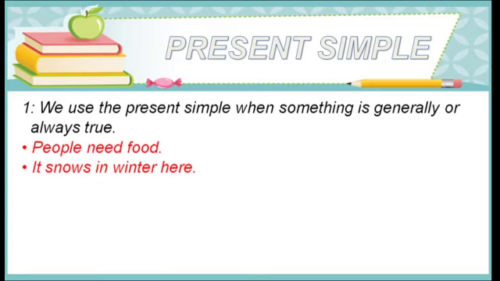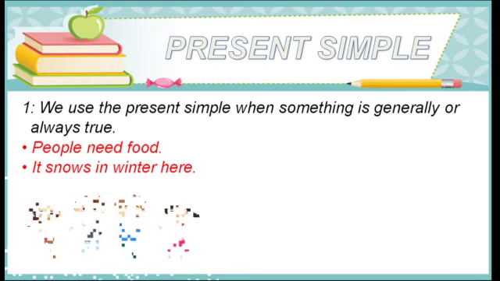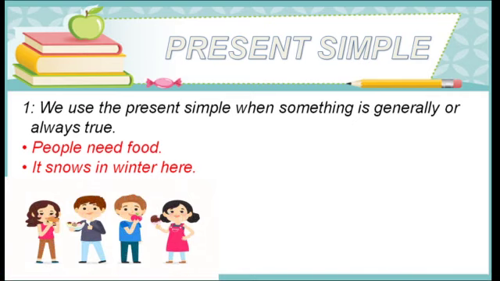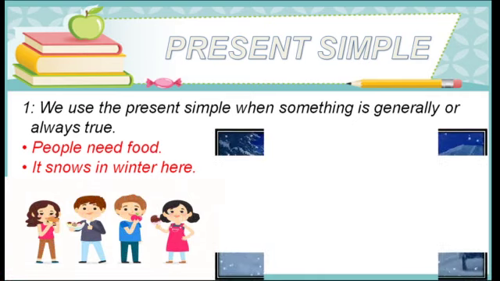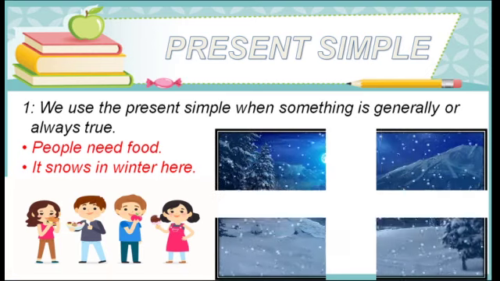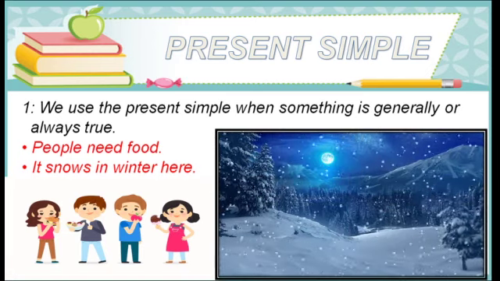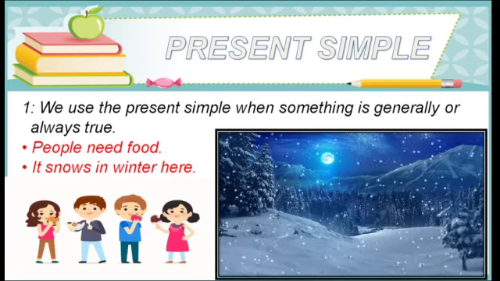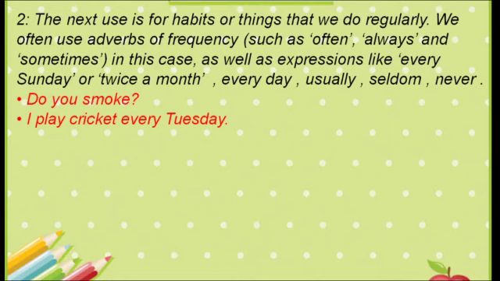First of all, present simple. We use the present simple when something is generally or always true. Whenever something is always true, or we are just talking generally, like I said to you, people need food. This is a general fact, so we have used present simple. One more thing, it snows in winter here. This is also always true in winters. It snows there. So we have used present simple.